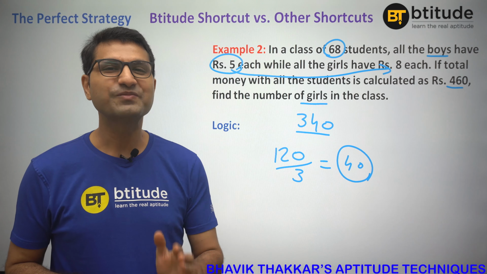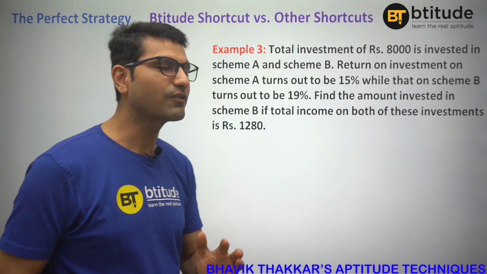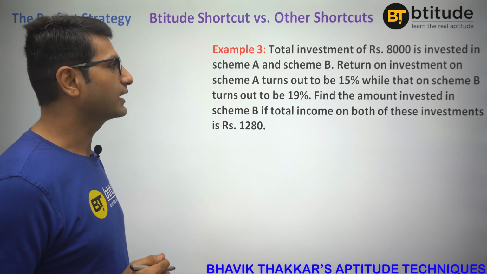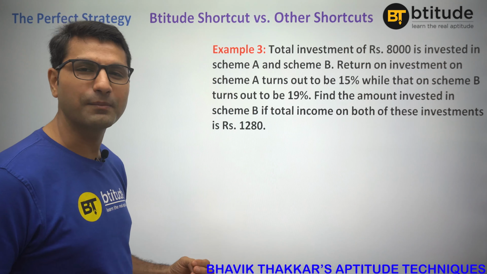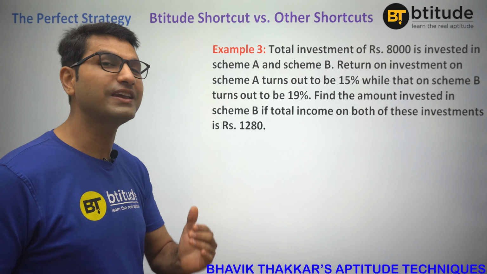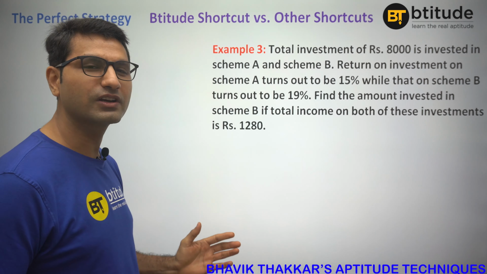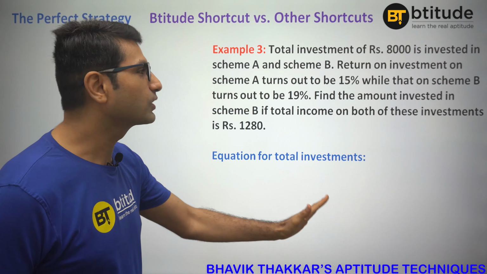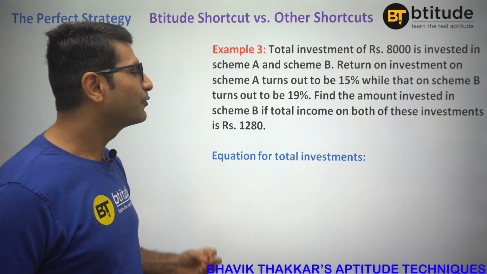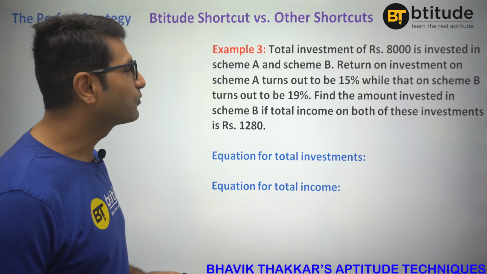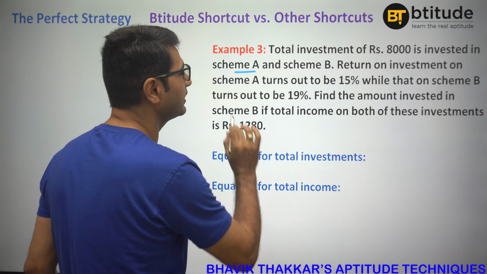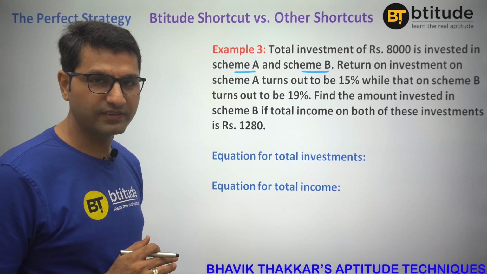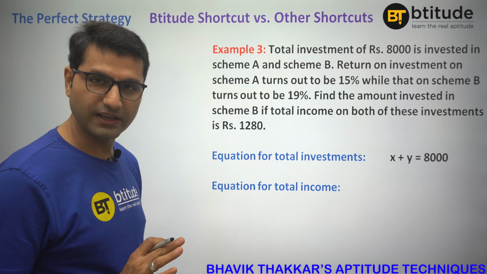No. Right? Alright. So let's try to understand the third question, which is a bit moderate. It's a question from percentage. Here again, if you go for the formula method, as I told you before, there is no formula for each and every type of question. So for this kind of question, again you will fall back on the equation method. You will frame an equation first for the total investment 8,000, second for the total income 1280. So first you would assume, because there are two schemes, some is invested in scheme A, some is invested in scheme B, you would say X rupees is invested in scheme A and Y rupees is invested in scheme B. So the first equation is pretty easy.